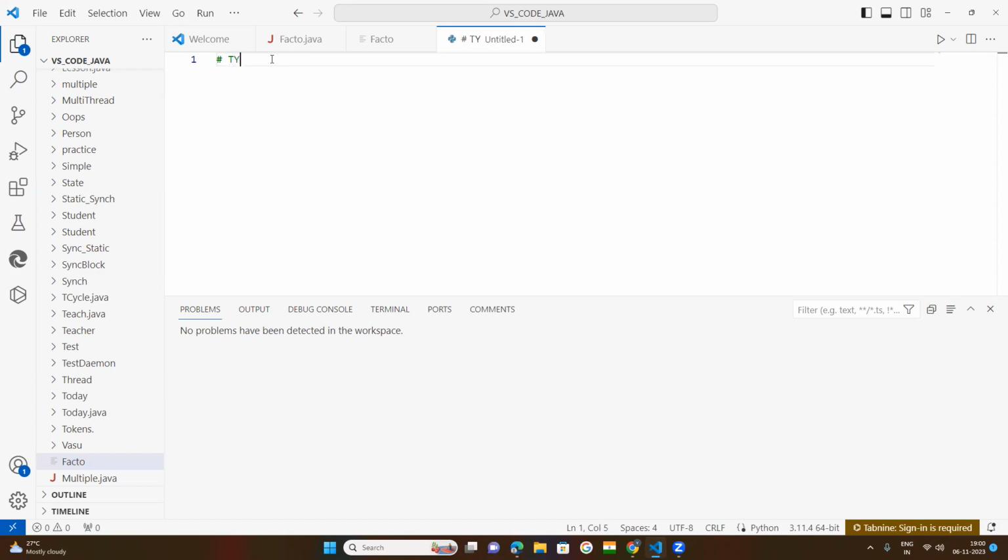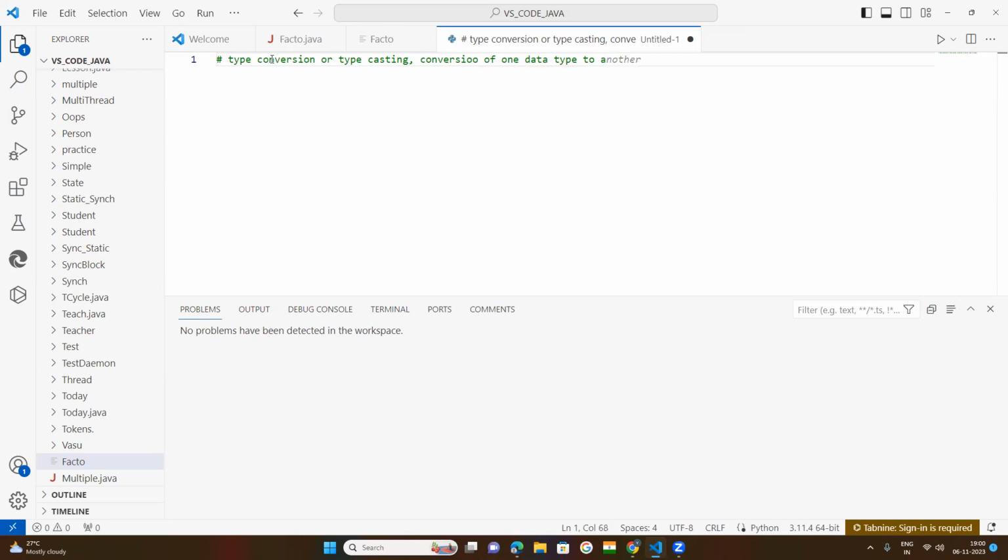So today we will try to understand type conversion, or typecasting. Okay, what do you mean by this? Typecasting means conversion of one data type to another data type.